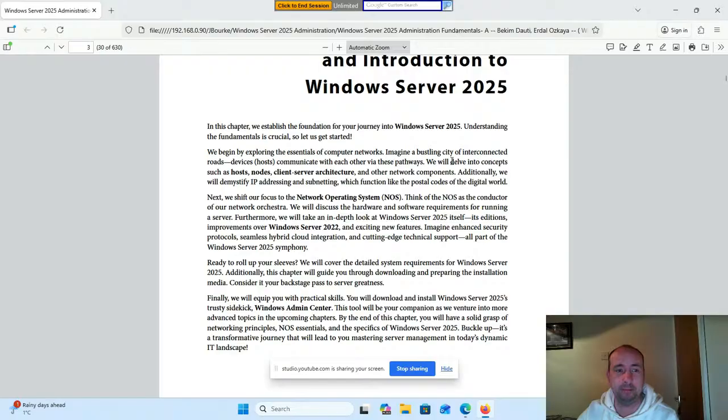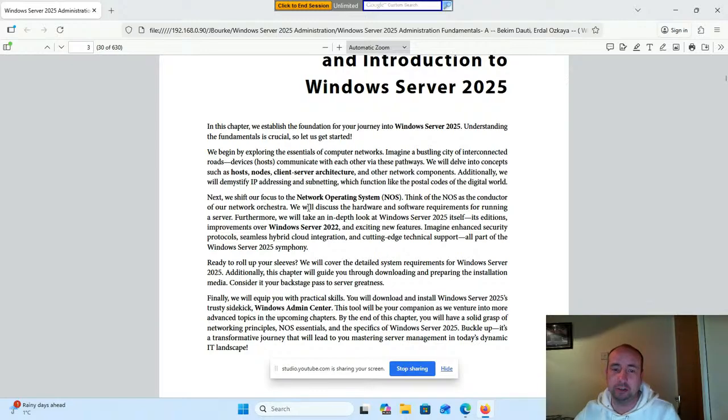Imagine a bustling city of interconnected roads; devices, or hosts, communicate with each other via these pathways. We will delve into concepts such as hosts, nodes, client-server architecture, and other network components. Additionally, we demystify IP addressing and subnetting, which function like the postal codes of the digital world.